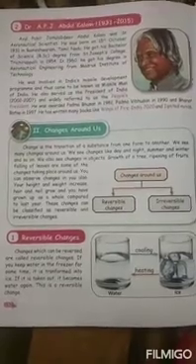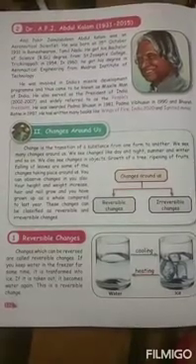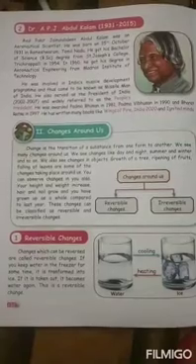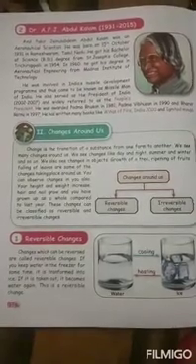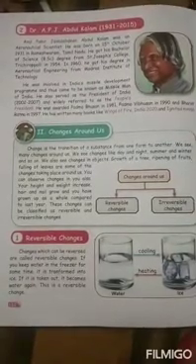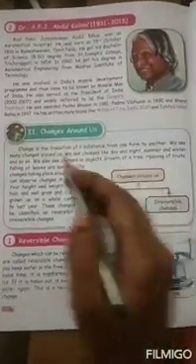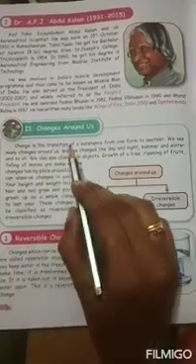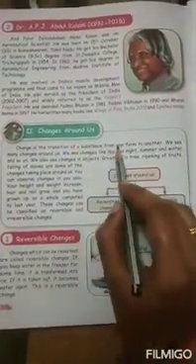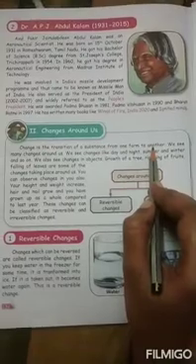And the changes have two types. One is reversible and the second one is irreversible. So first we'll see what is change. Change is the transition of a substance from one form to another.